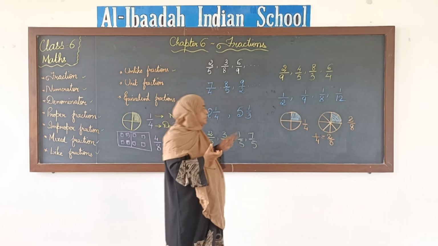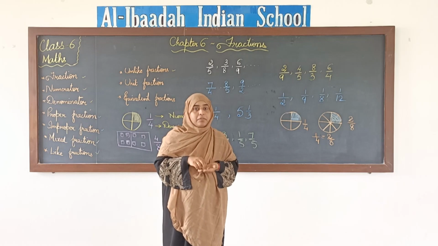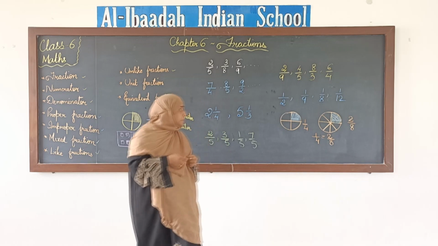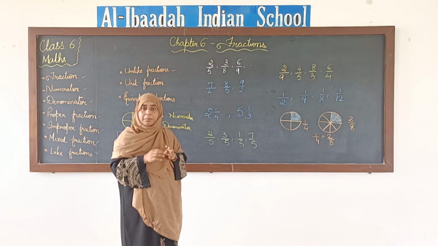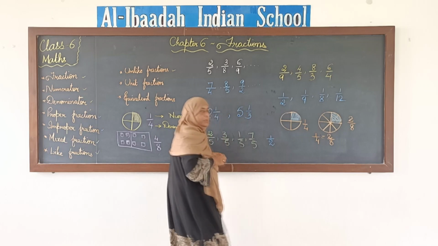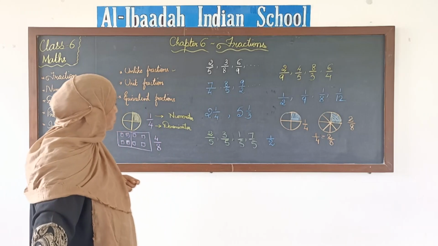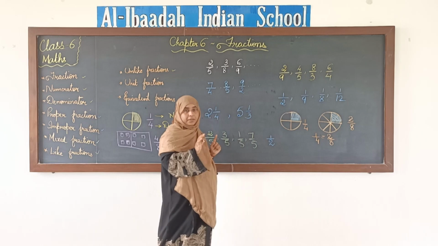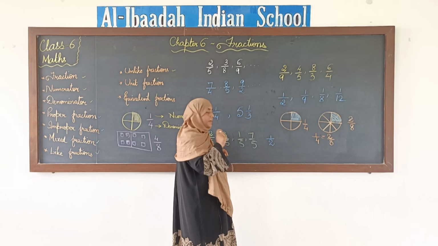Now how do we find them? This is with the help of pictures, but when we do not have pictures or when we have to just calculate with the numbers, how will you find the equivalent fraction? The method is you have to multiply the numerator and the denominator with the same number. Say for example, I have 1 by 2 as the fraction. Now if I have to find the equivalent fraction for 1 by 2, I will multiply this numerator and denominator with the same number. It can be any number, but the numerator and denominator should be multiplied with the same number.